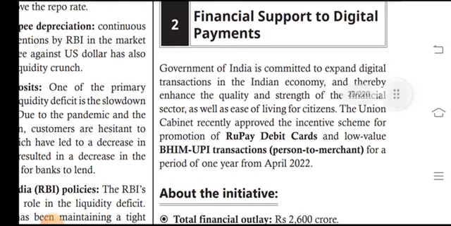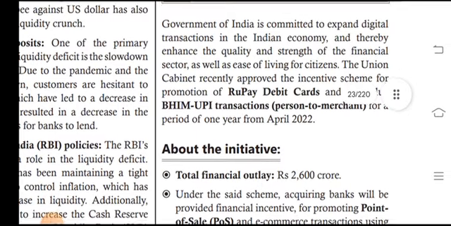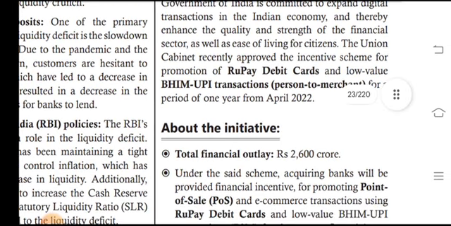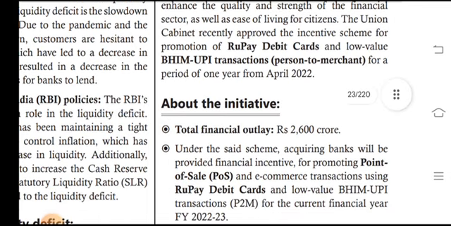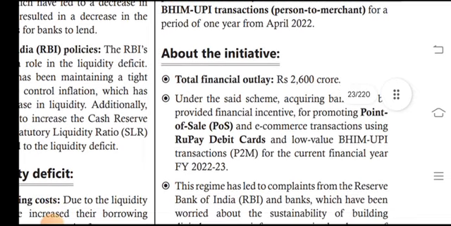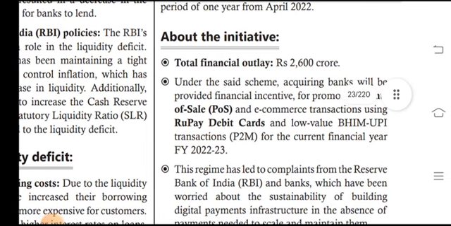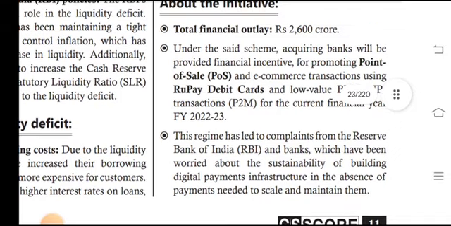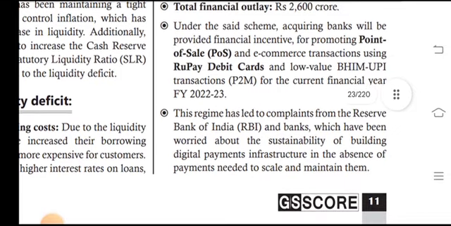Financial support to digital payment. Government of India is committed to expanding digital transactions in the Indian economy and thereby enhancing the quality and strength of the financial sector as well as ease of living for citizens. The Union Cabinet recently approved the incentive scheme for promotion of RuPay debit cards and low-value BHIM UPI transactions, person to merchant, for a period of 1 year from April 2022. The total financial outlay is raised to 2,600 crores under the said scheme.